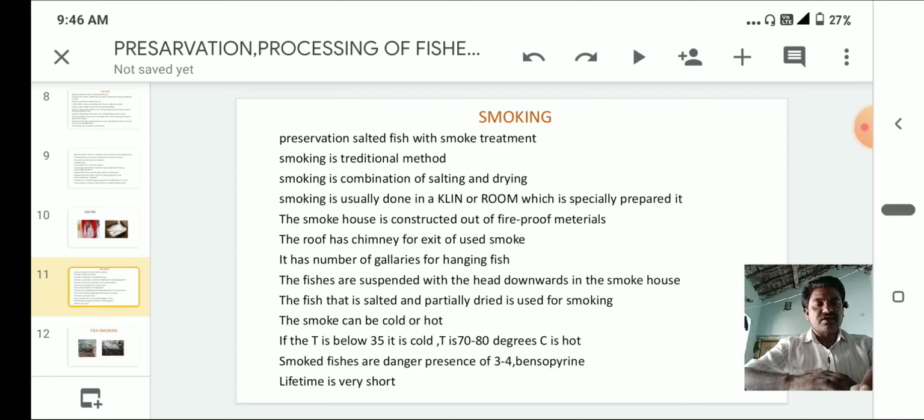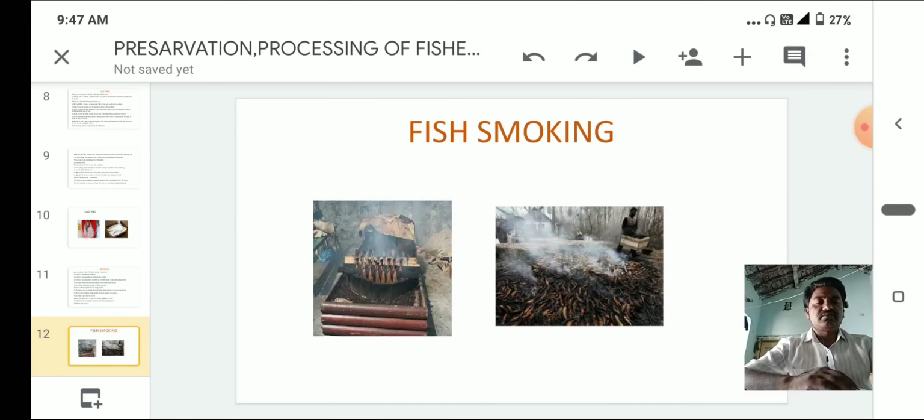For smoking, we have to measure the moisture content for transport to foreign countries. But smoked fishes are tasty.